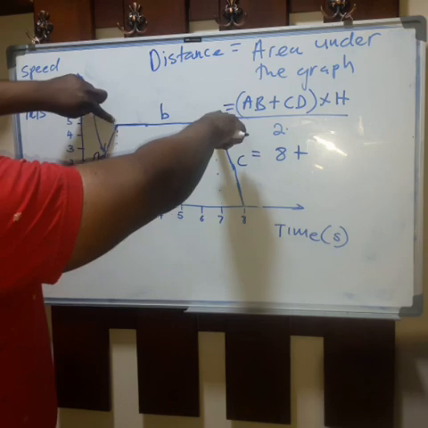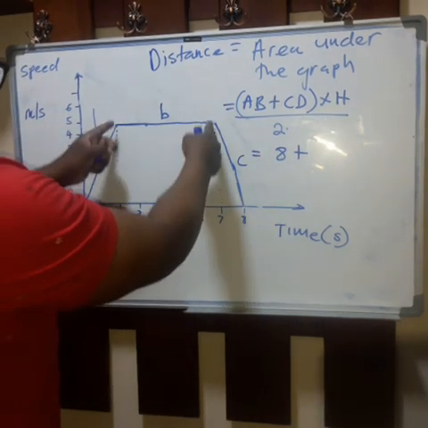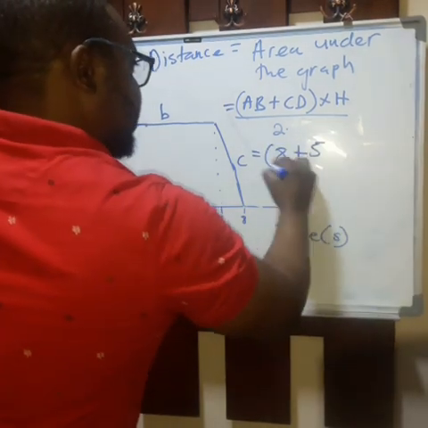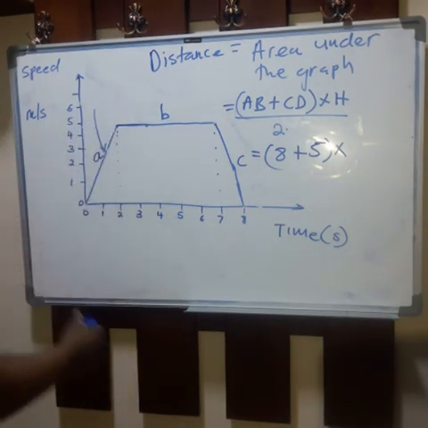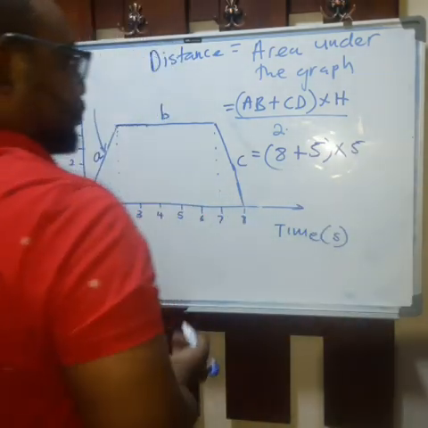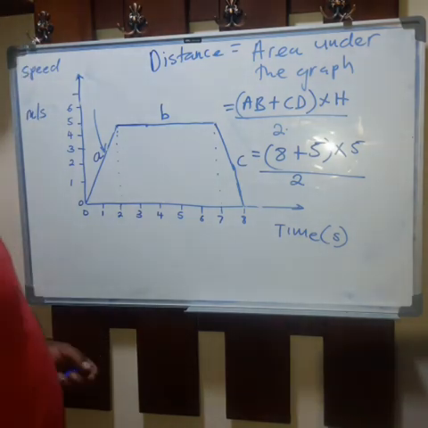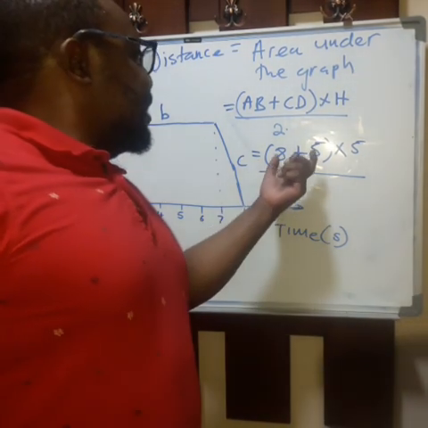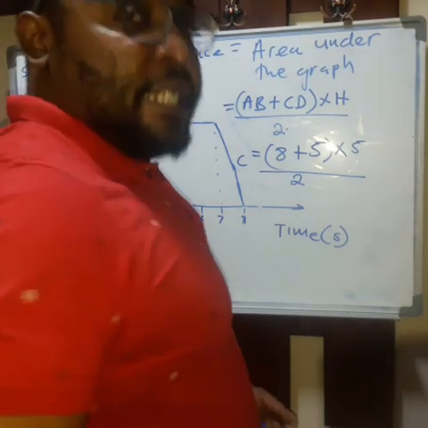CD is the top part from here to there. If I measure from here to there, I'm getting 5. So I'll put 5 in brackets. The height of this trapezium from here to there is 5. I put a 5 there, right? Then divide by 2. If I add 8 plus 5, I get 13.